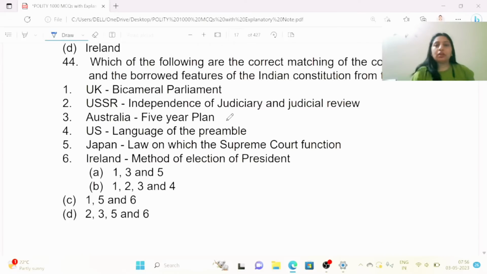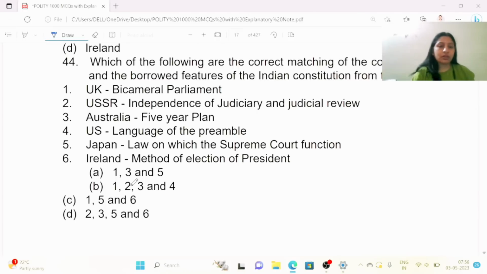Which of the following are the correct matching of the countries and the borrowed features of the Indian Constitution from them? Options are UK, bicameral parliament; USSR, independence of judiciary and judicial review; Australia, 5-year plan; US, language of the preamble; Japan, law on which the Supreme Court functions; Ireland, method of election of president.